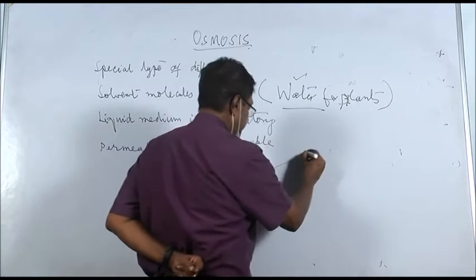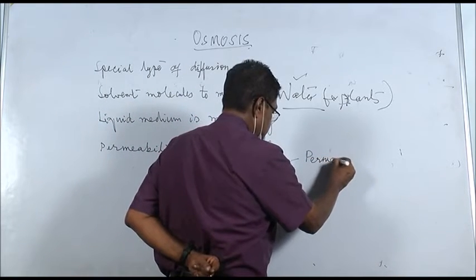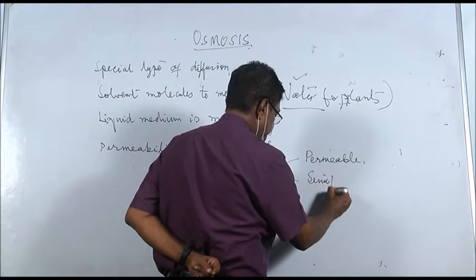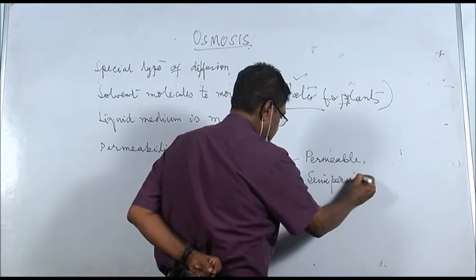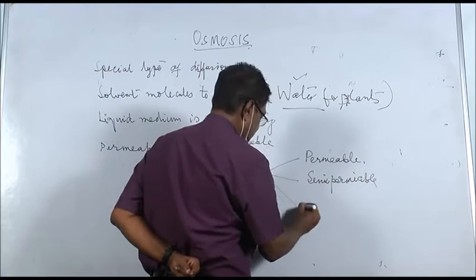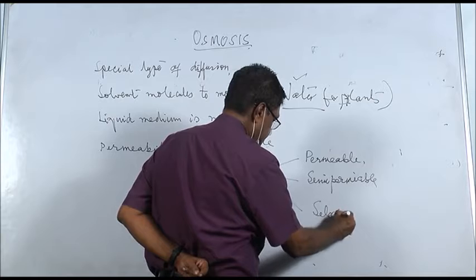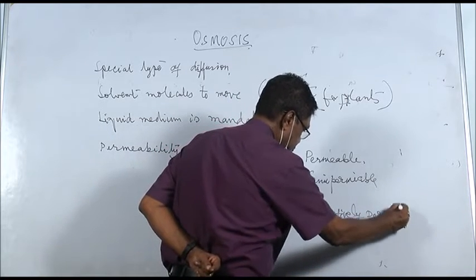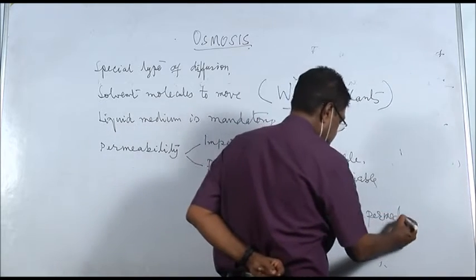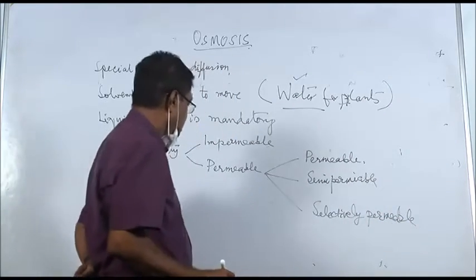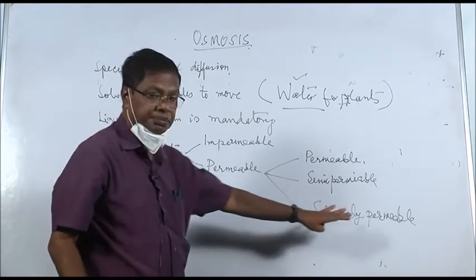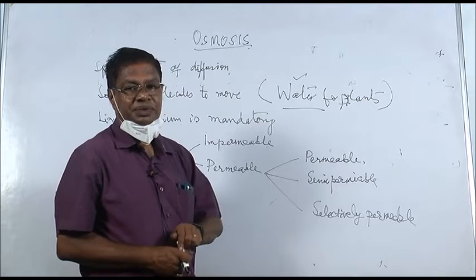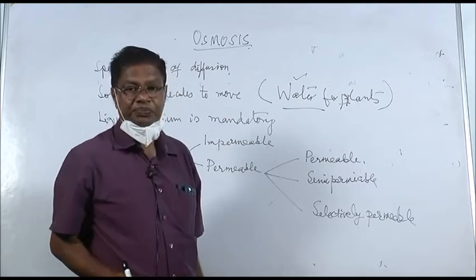If it is permeable, it has three tiers: semi-permeable, selectively permeable. Now remember, selectively permeable doesn't come into osmosis. It is in general permeability.